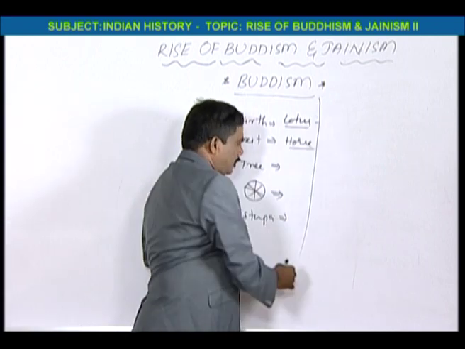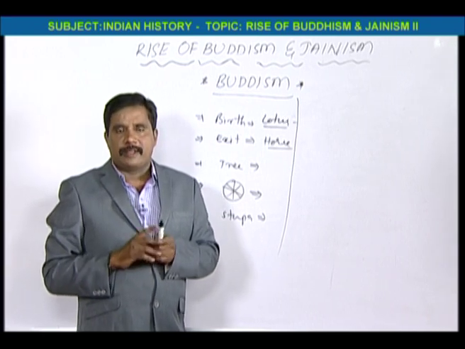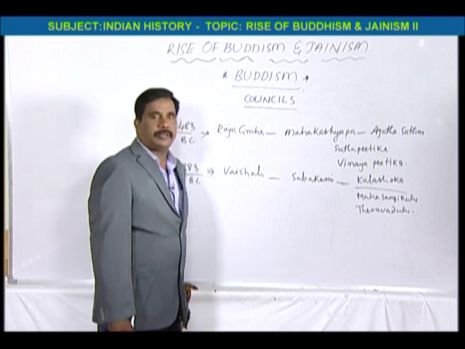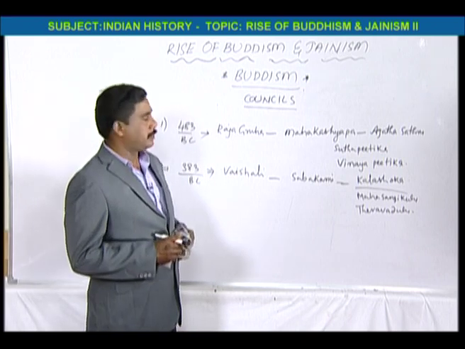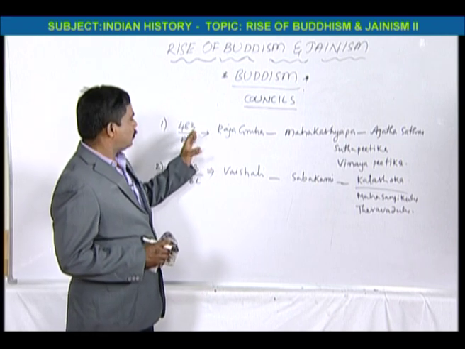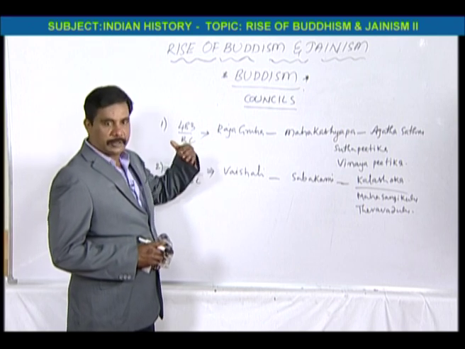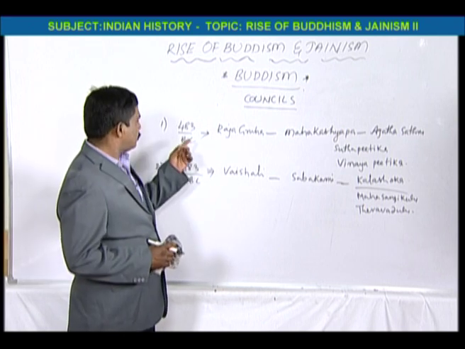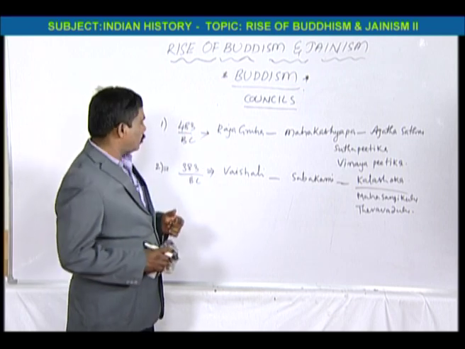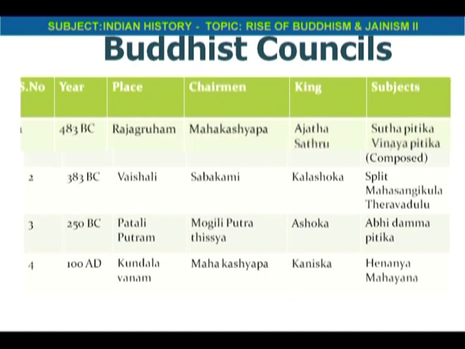After the death of Buddha, there were summits called Buddhist councils. There were 4 Buddhist councils conducted in various periods. The first Buddhist council was in 483 BC, immediately after the death of Buddha, because 483 BC is the death year of Gautama Buddha. It was conducted in Rajagruha, which along with Girivaraja were the capitals of Magadha.